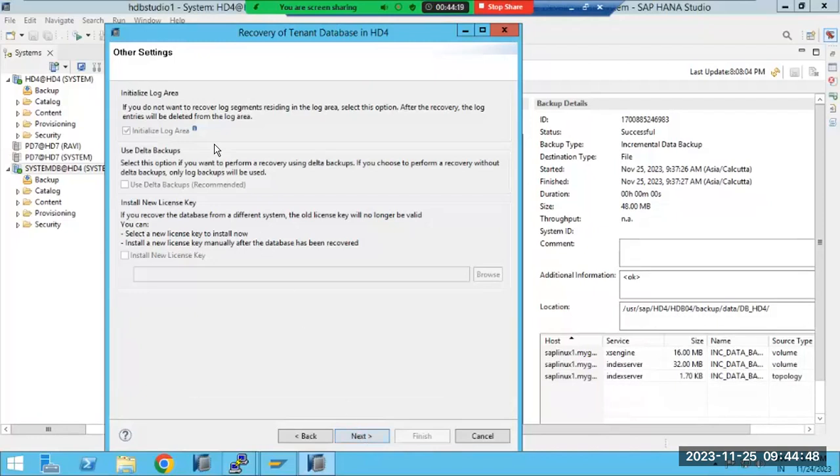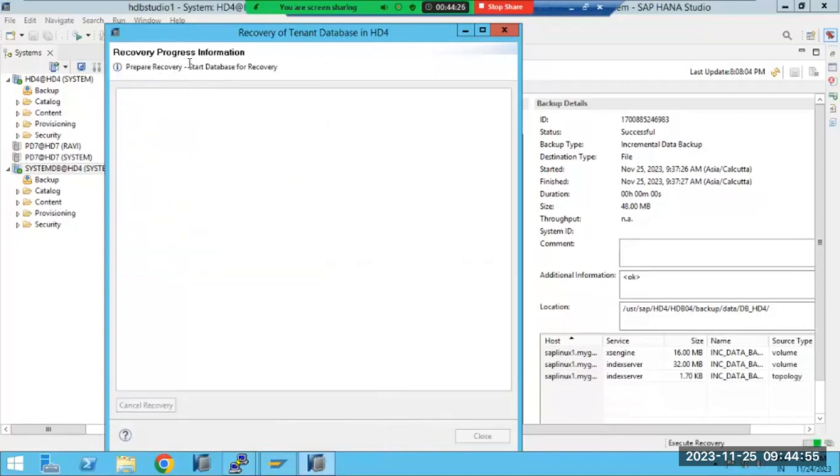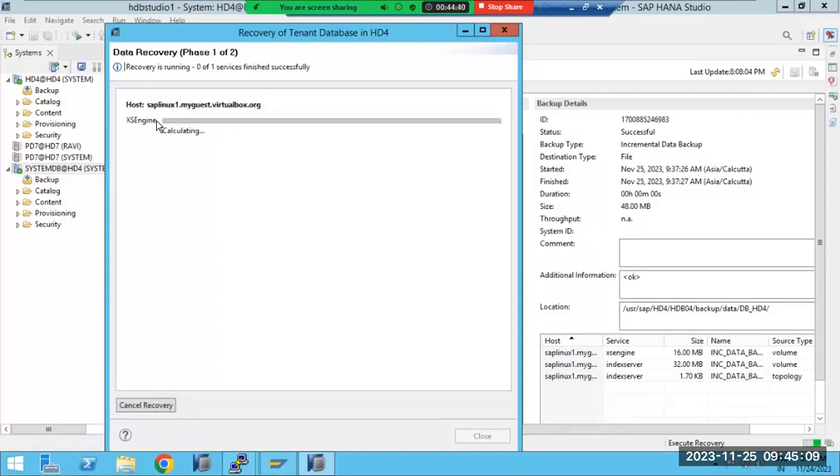Then click on the next button, then click on finish. Now database recovery is getting started. For the tenant, it will restore the data of the index server and access engine.